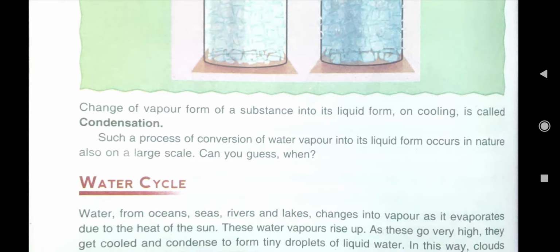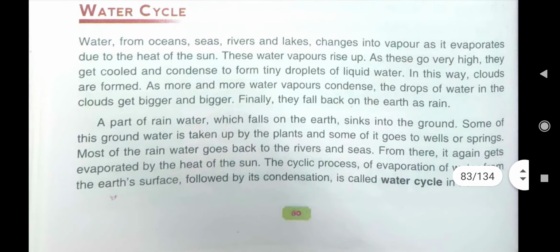That is called condensation. And such a process of conversion of water vapor into its liquid form occurs in nature, and that is called water cycle. Here in the water cycle, water from oceans, seas, rivers and lakes changes into vapor as it evaporates due to the heat of the sun.